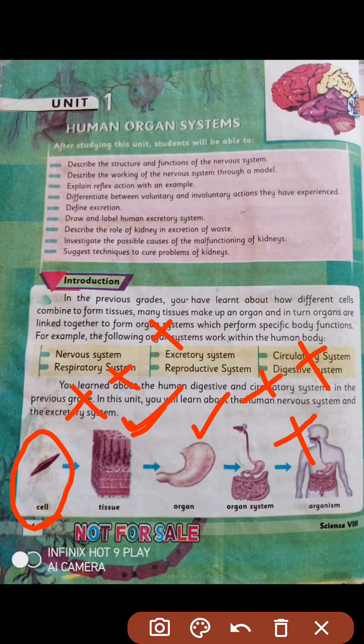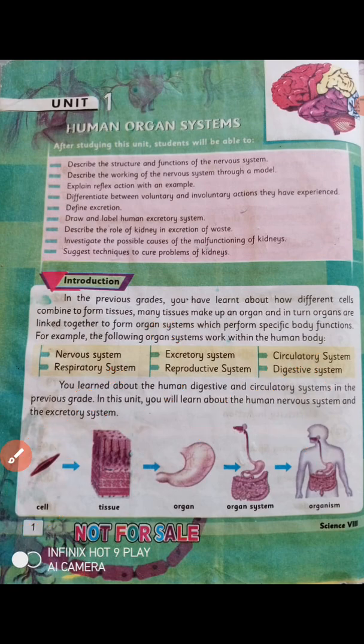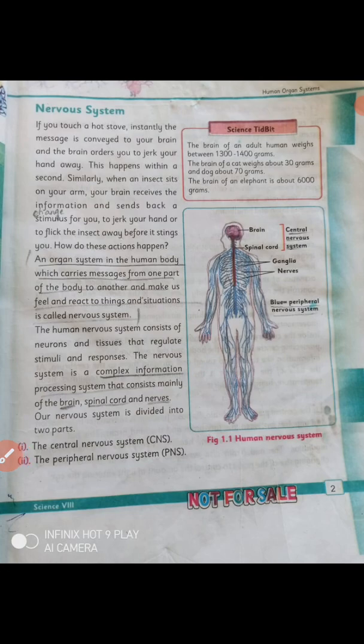So students, in this chapter we are going to study the nervous system. The nervous system is the system in the human body which carries messages from one part of the body to another part and makes us feel and react to different things and different situations.